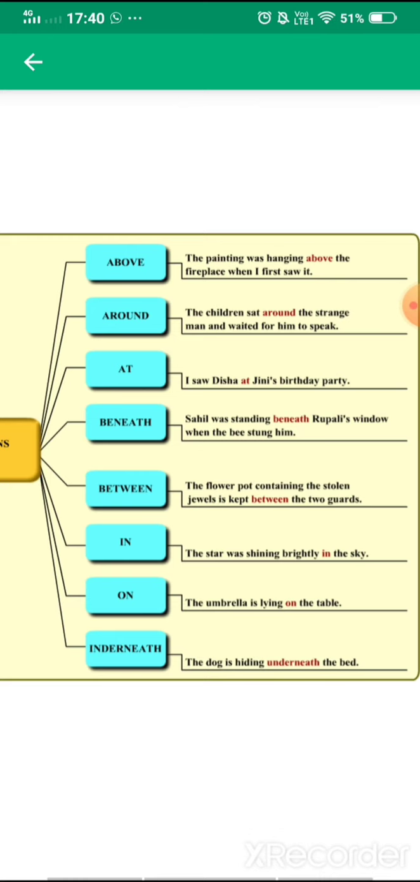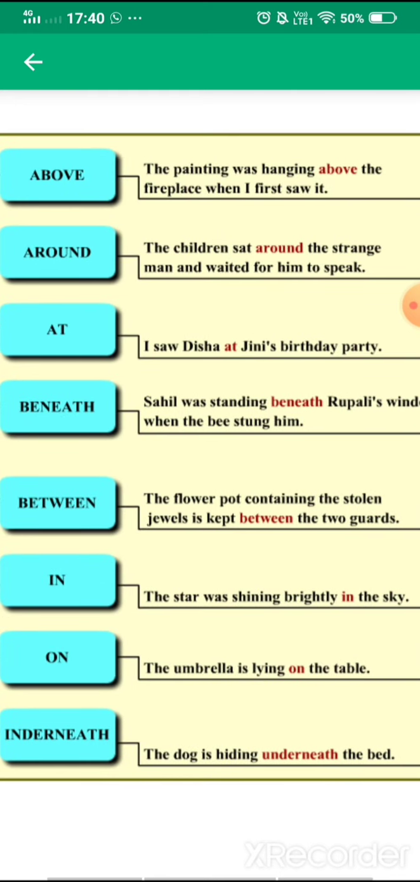Okay. Next is at. I saw Disha at Ginny's birthday party. So this is again about the place. Next is beneath. Sahil was standing beneath Rupali's window when the bee stung him. So kind of in front. Next is between. The flower pot containing the stolen jewels is kept between the two guards. So now here the term between also you can understand. Next is in. The star was shining brightly in the sky.